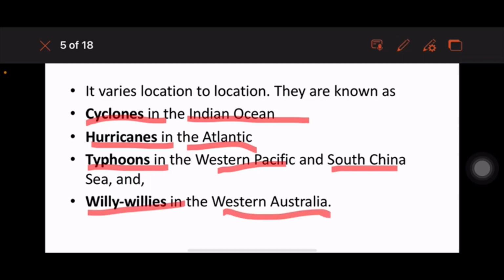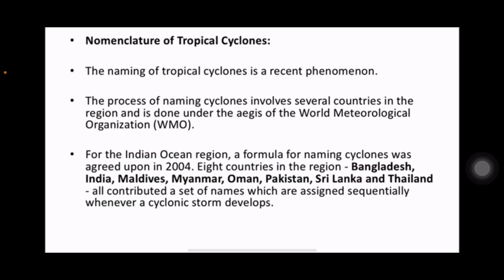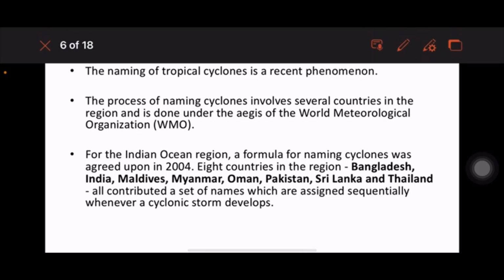Alright. Now the nomenclature of tropical cyclones, that is, how a cyclone gets its name. The process involves several countries, and it is done under the aegis of the WMO, World Meteorological Organization. For the Indian Ocean region, a formula for naming cyclones was agreed in 2004. Eight countries, Bangladesh, India, Maldives, Myanmar, Oman, Pakistan, Sri Lanka and Thailand, all contributed a set of names which are assigned whenever a cyclonic storm develops.